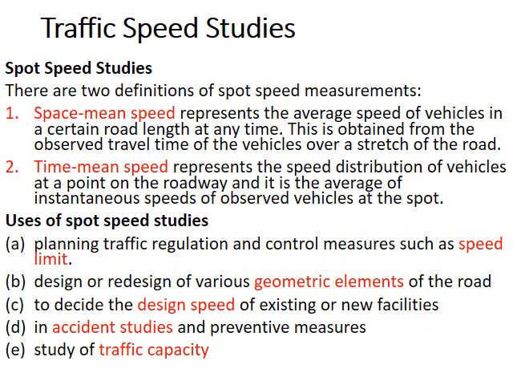First, spot speed studies. There are two types of speeds when it comes to spot speed. Spot speed is the speed at an instant at a location of a vehicle. First is space mean speed. Second is time mean speed.